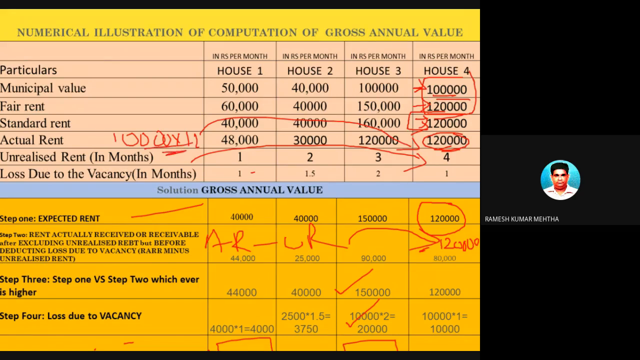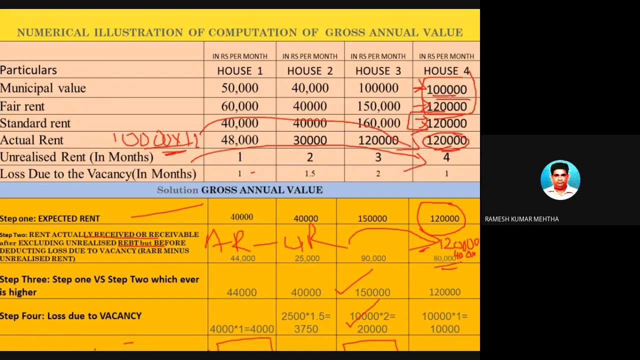Now per month कितना है? 10,000 है. Into 4 months is 40,000 rupees. So 1,20,000 minus 40,000 is 80,000 rupees, which is actual rent minus unrealized rent, which is actual rent received or receivable. So second step also is over.